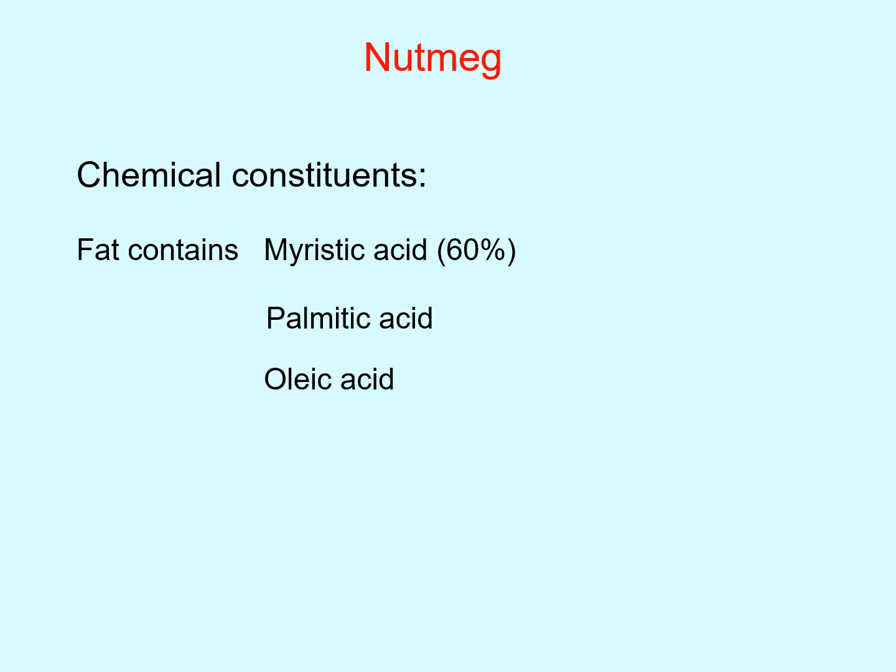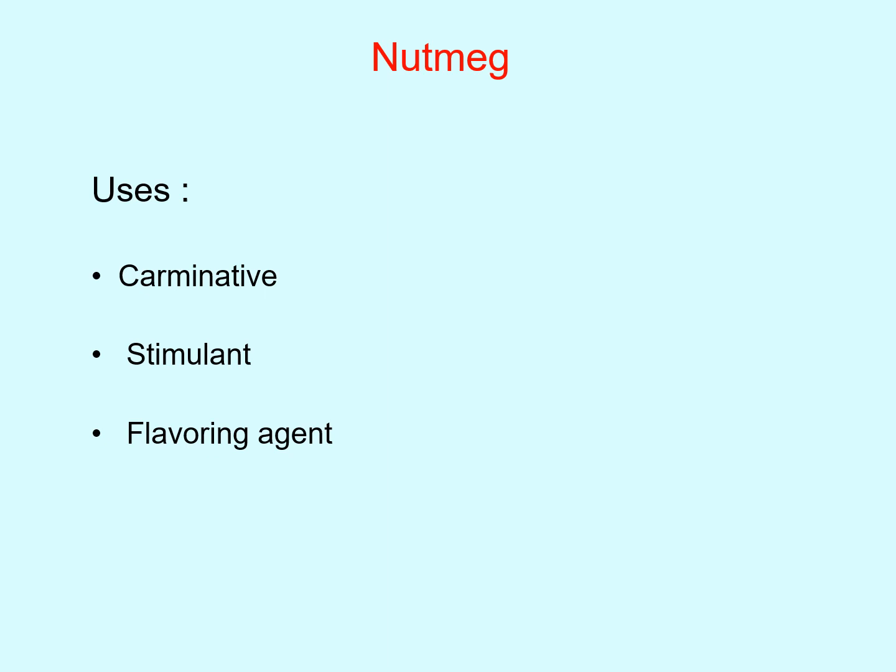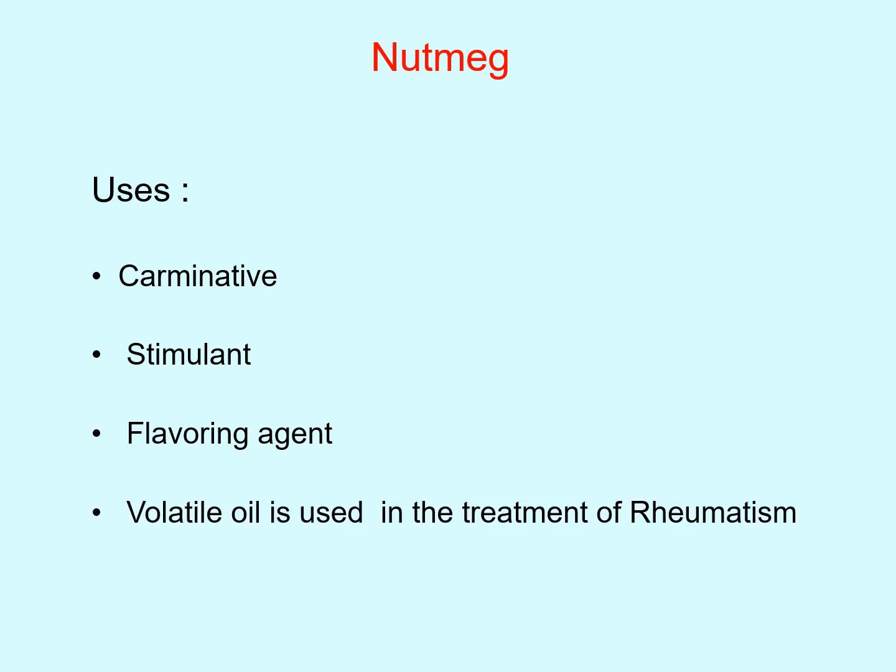This fat is also called nutmeg butter, consisting of myristic acid, palmitic acid, oleic acid, lauric acid, and it also contains protein and starch. Nutmeg is used as a carminative, stimulant, flavoring agent. Its volatile oil is used in treatment of rheumatism.